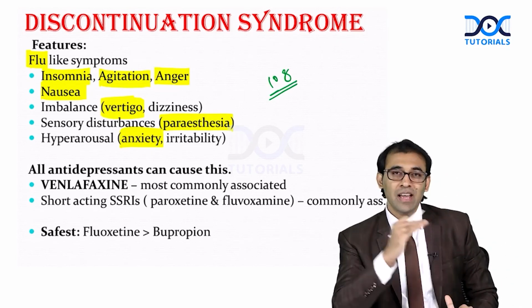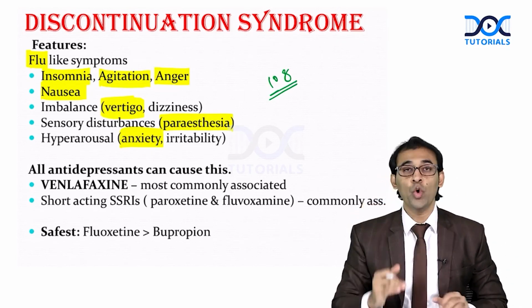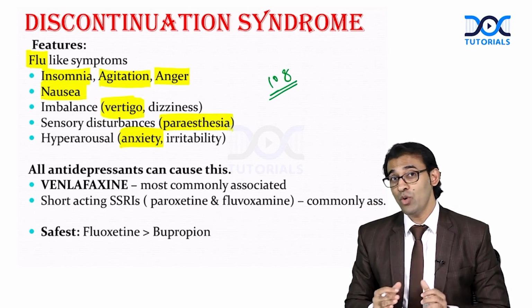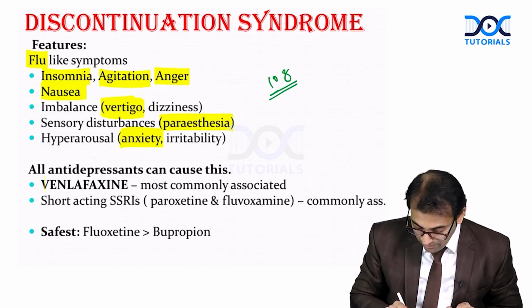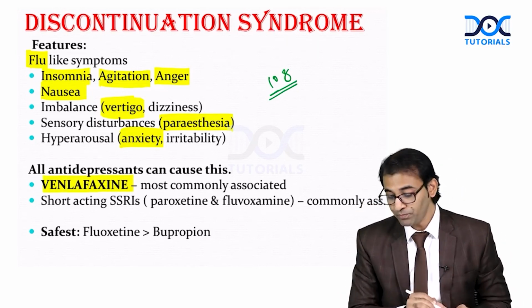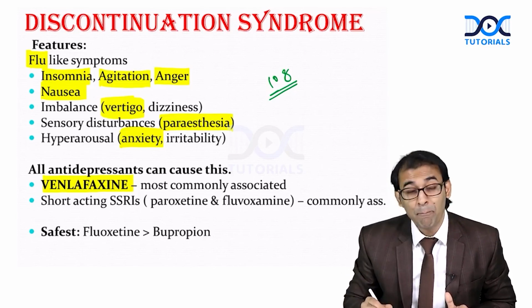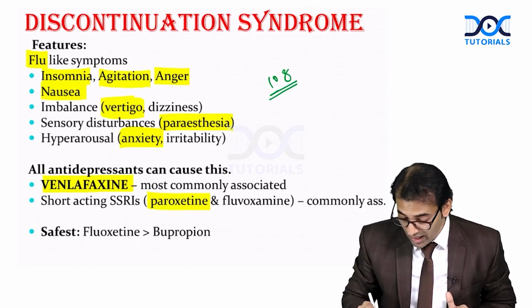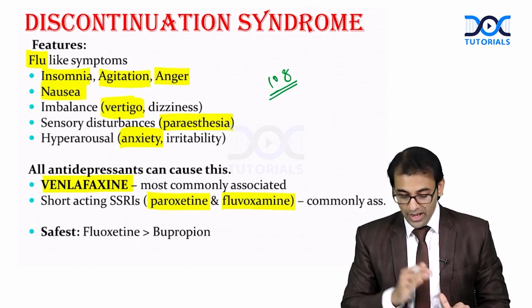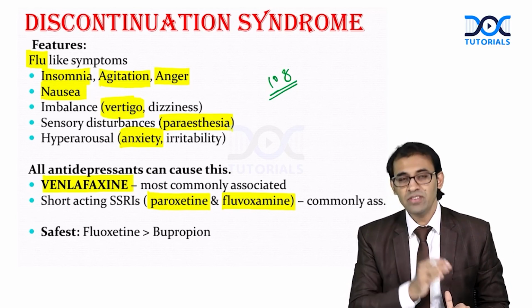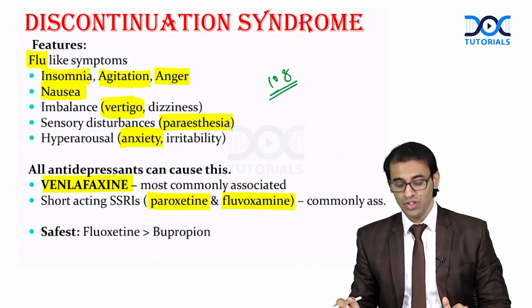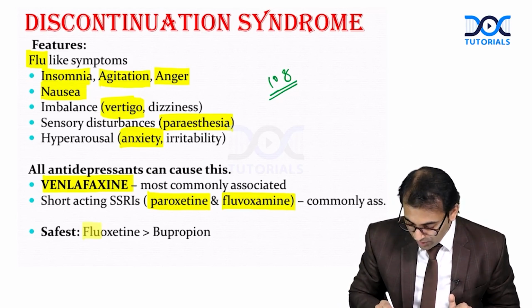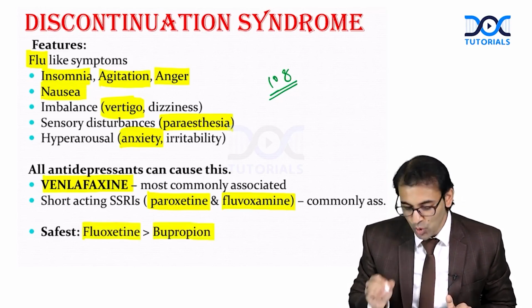This is called as what? Discontinuation syndrome. Remember here, for the discontinuation syndrome, the most common drug which is associated is venlafaxine, which is an SNRI. Even paroxetine and fluvoxamine. Remember here, the safest drug which will not be causing discontinuation syndrome is what? Fluoxetine followed by bupropion.